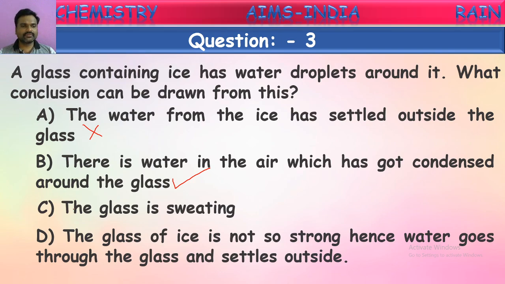What is the next one given? The glass is sweating. Will glasses sweat? No. The fourth one given: the glass of ice is not so strong, hence water goes through the glass and settles outside. Is it correct, children? Will the water go through the glass outside? No, it won't. It won't happen. This is not the correct reason. So the only reason is that the water vapor present in the air is condensed on the glass because of its coolness. This is the correct answer. Okay, let's go to the next one.